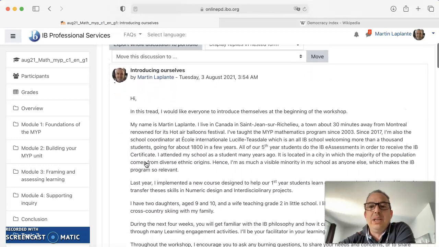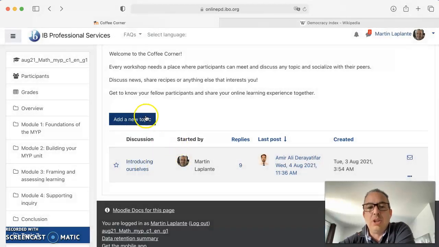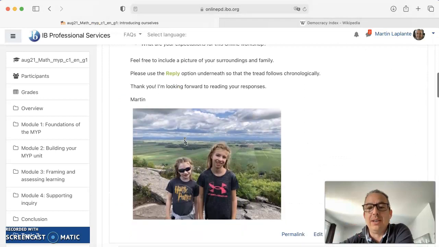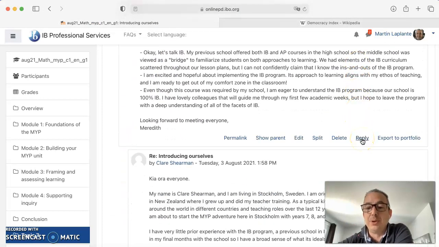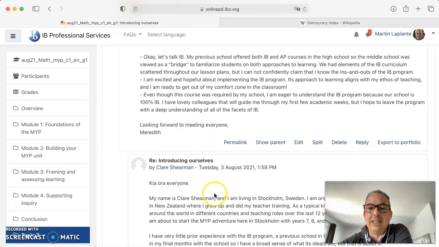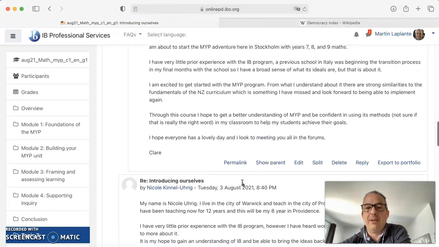The way it's done is that if I go back, you don't add a new topic. You just use my post. I always do an initial post and you reply to my post. So here at the end of my message, you do reply. If you reply to someone else's post, then it goes underneath like this. If you all reply to my post, it's going to be all aligned on the left.